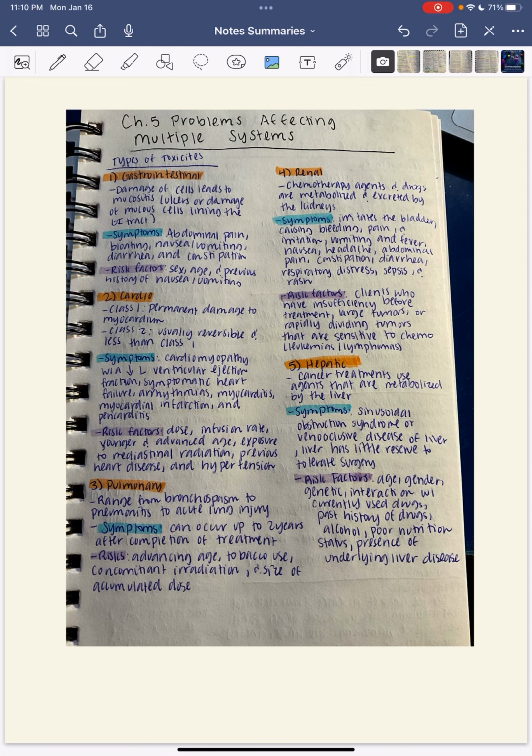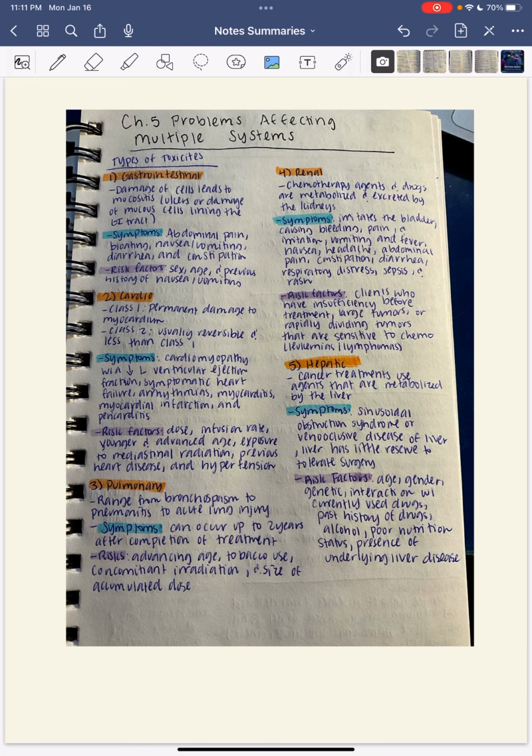For renal, these are chemotherapy agents and drugs that are metabolized and excreted by the kidneys. So things that can potentially be backed up when the kidneys are trying to excrete them. Symptoms will include irritation of that bladder, causing bleeding, pain, and irritation, vomiting and fever, nausea, headache, and abdominal pain, constipation, diarrhea, respiratory distress, sepsis, and rash. Risk factors include clients who have insufficiency before treatment, large tumors, or rapidly dividing tumors that are sensitive to chemo, leukemias, or lymphomas.